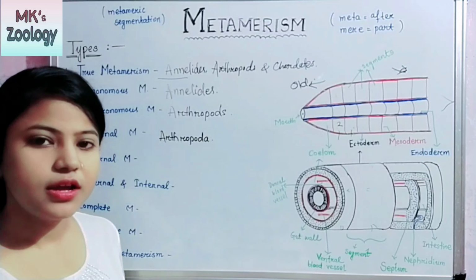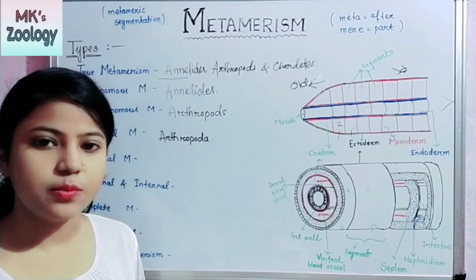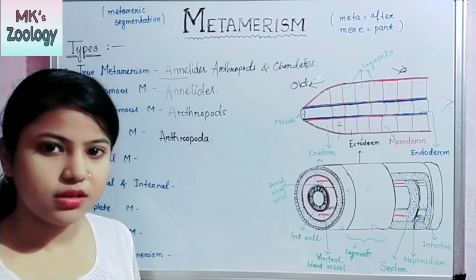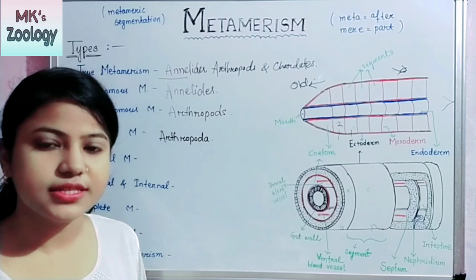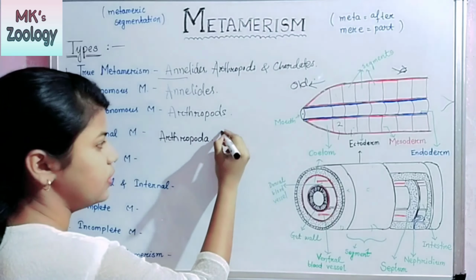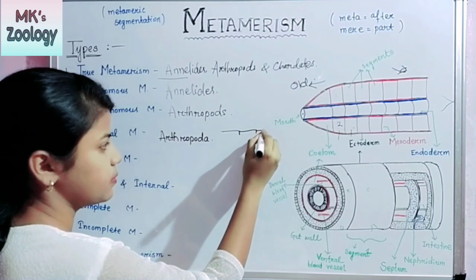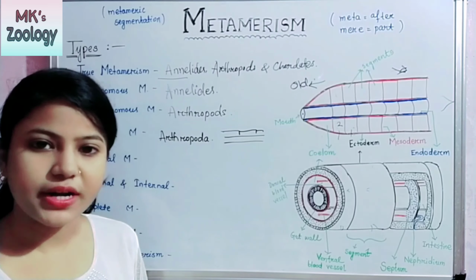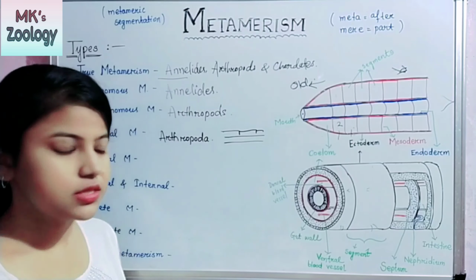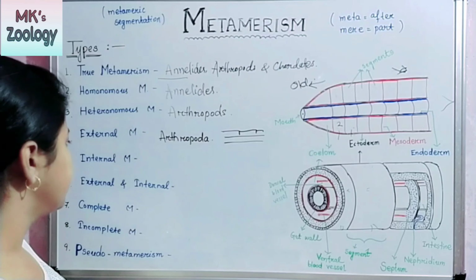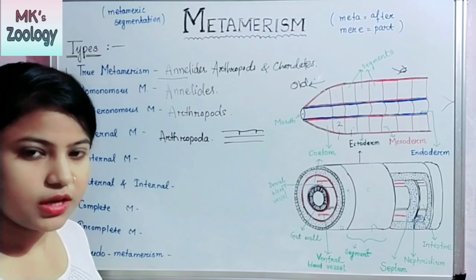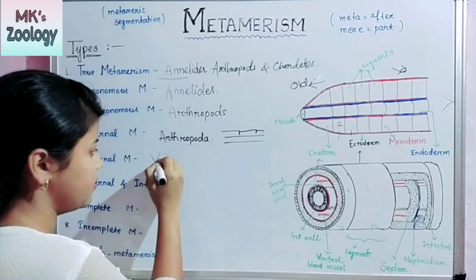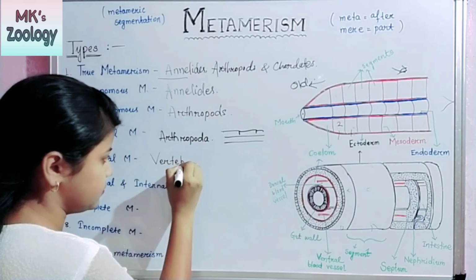In arthropoda, the body segments are present only externally. There are no internal segments, meaning only in the ectoderm layer the segments are present. In the mesoderm layer, there are no partitions or segments. And the fifth one is internal metamerism. In internal metamerism, the example is vertebrates.